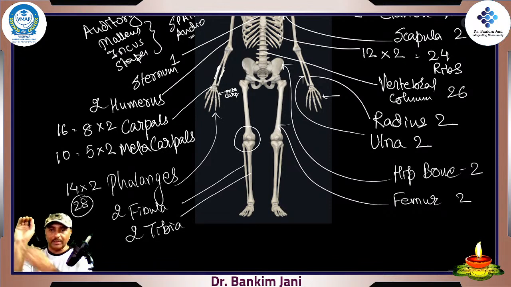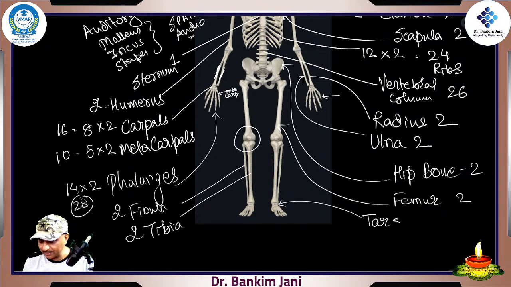The way over here we were having carpals, in the leg there are tarsals. हिंदी में पता है पाँव को टांग बोलते हैं. So that's why say T for tongue, T for tarsals. So now we never miss कि अरे यार tarsal was in the hand or tarsal was in the leg. Tarsal can be in tongue only. So it is legs. So there are seven tarsals. So total 14, correct?